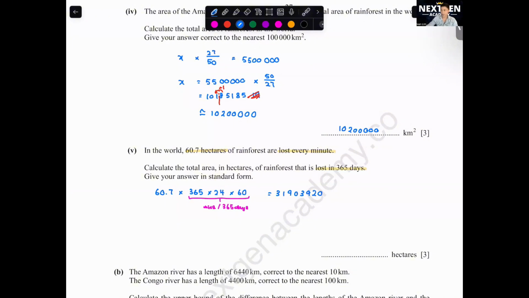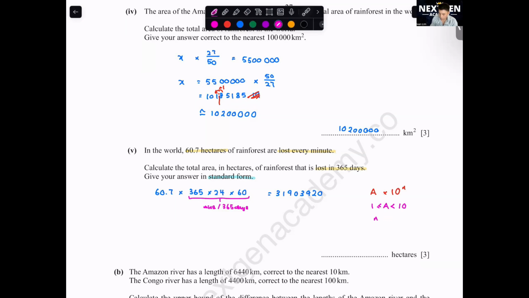Second thing, how to change it to standard form. Standard form would be this form: A multiply 10 to the power of n. What is the condition? Your A needs to be 1 to 10. Your n, how do you get your n value?